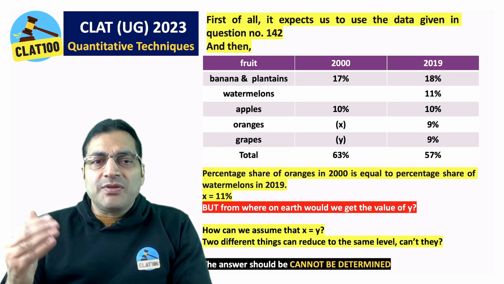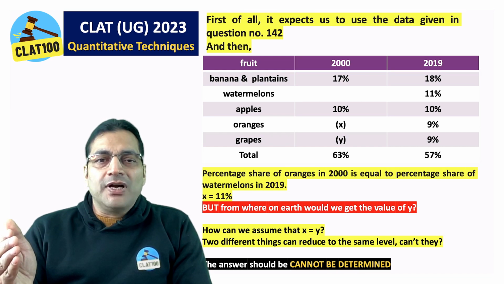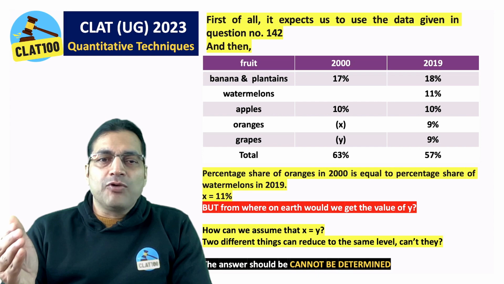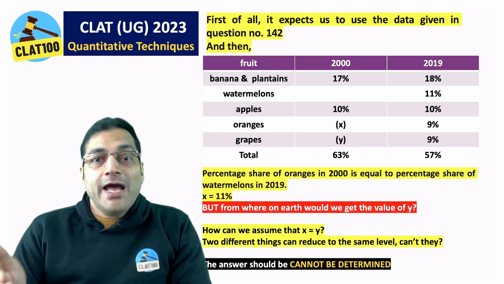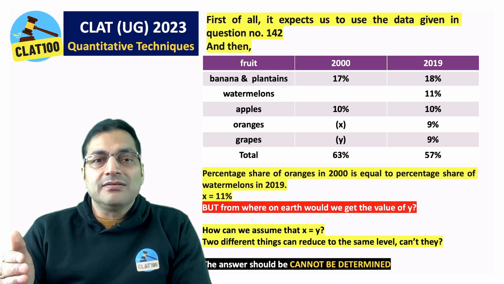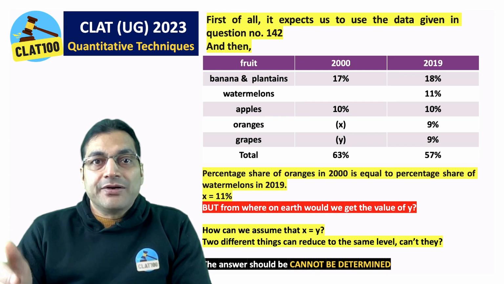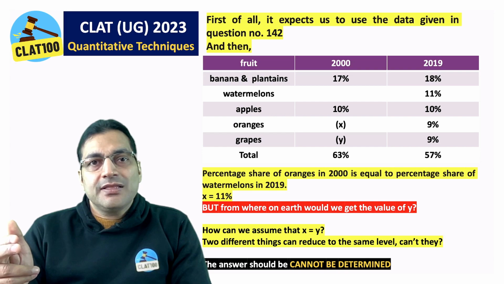For oranges, they solve the problem by telling us that it is equal to the percentage share of watermelon in 2019. So you get X equal to 11. But from where on earth would you get the value of Y? They expect us to assume that X is equal to Y, and that is the basis of their answer. Due diligence. The answer should be cannot be determined. Two different things can reduce to the same level, can't they? So only because X and Y both reduce to 9%, does that necessarily mean that they are equal?